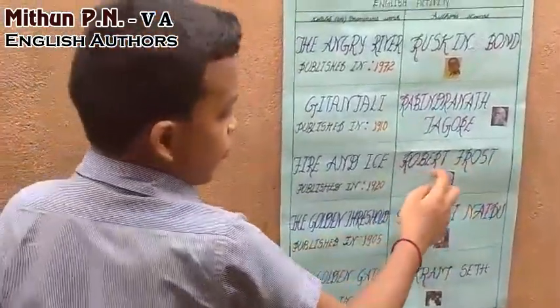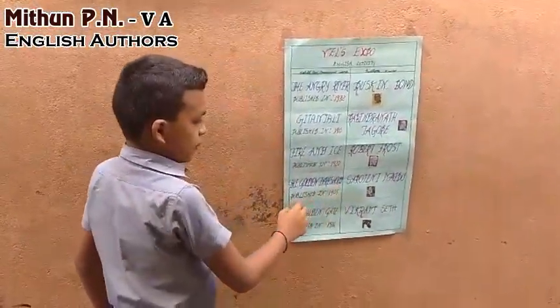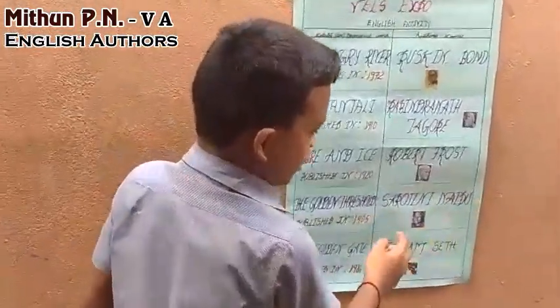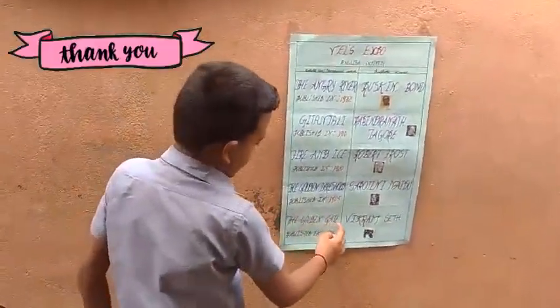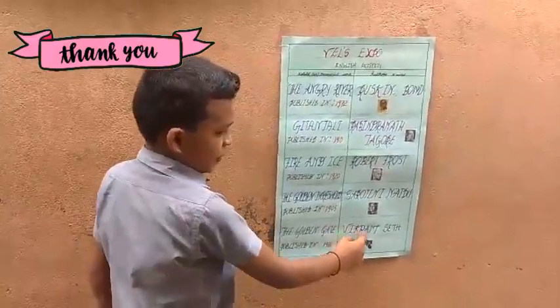He is Robert Frost. The Golden Threshold, which was published in 1905, was written by Sarojini Naidu. She is Sarojini Naidu. The Golden Gate, which was published in 1986, was written by Vikram Seth.